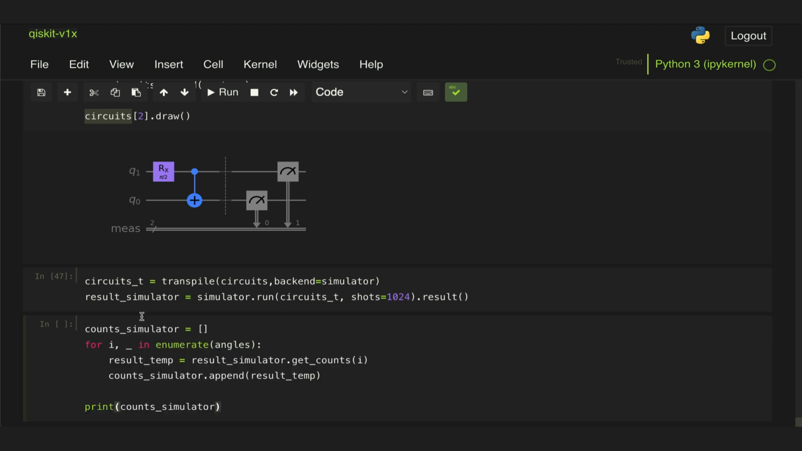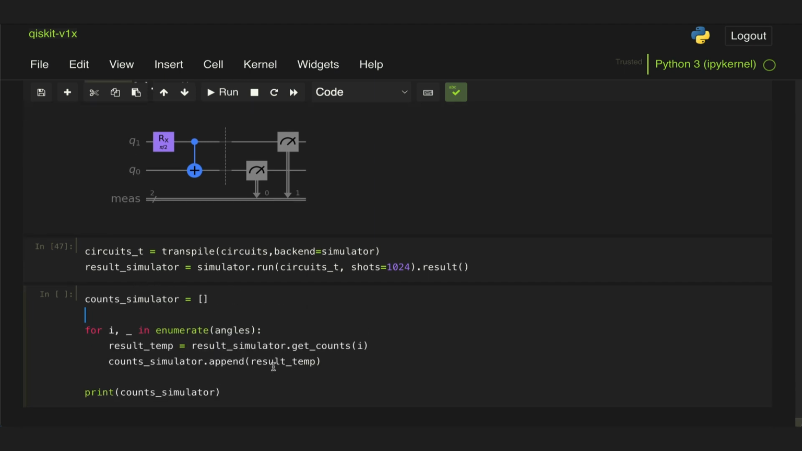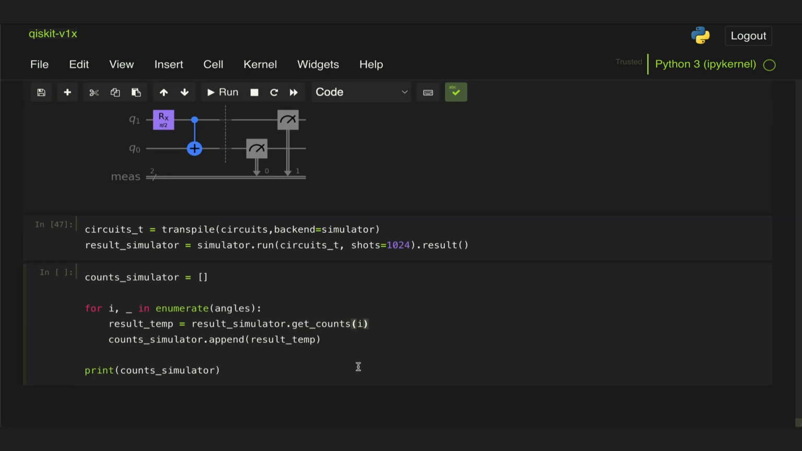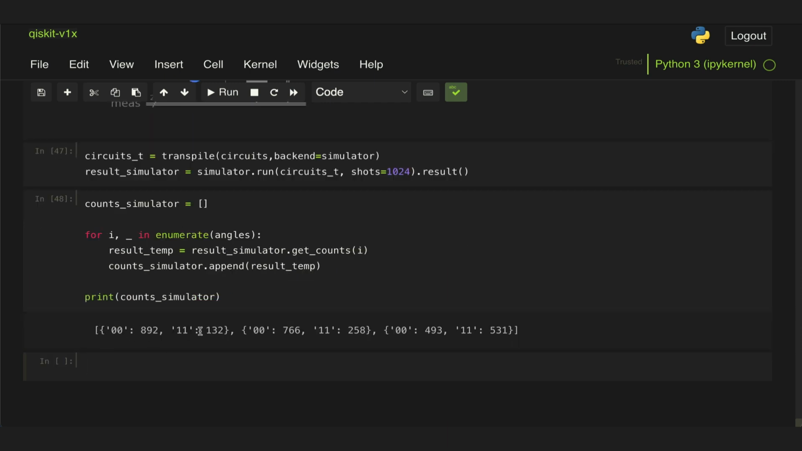And then to get each separate result, we will iterate over the number of circuits we have, which is the same as the number of angles. And we will get the counts for each of these by using the number corresponding to that particular circuit inside our getCounts helper method. So what I'm doing here is I'm storing the 3 different results for the 3 different circuits in this counts simulator list. So if I print that, then we can see the 3 results right here. So in summary, with the simulator, we would have to generate a list of 3 separate circuits and pass those to the simulator to get the results.